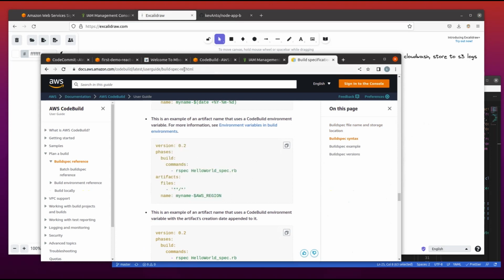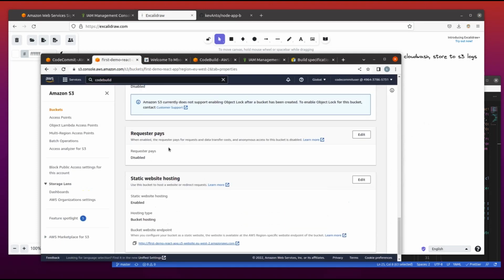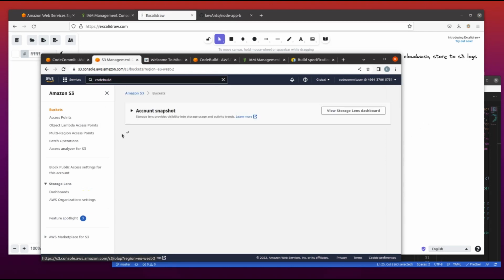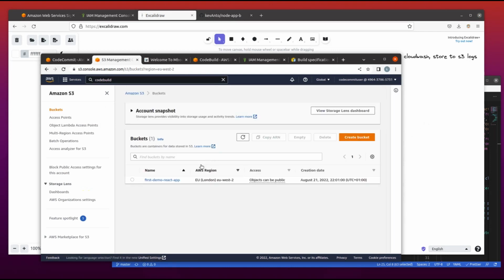So that code aside, let's go to S3 and create a bucket in which we are going to store the artifact file or folder. Let's give it a unique name.